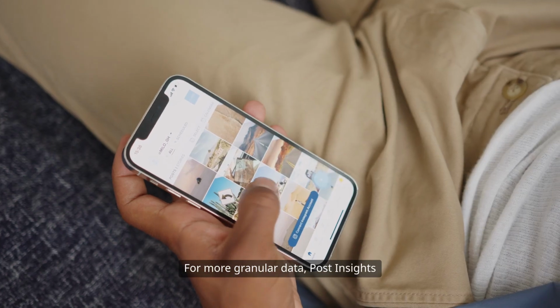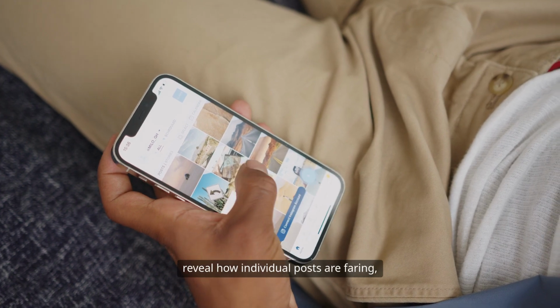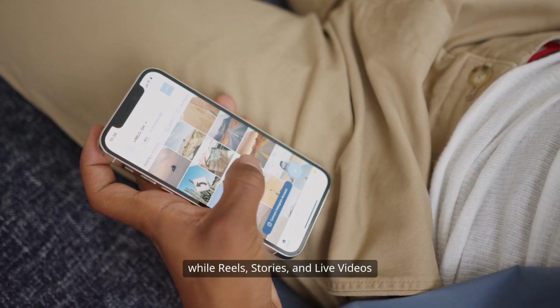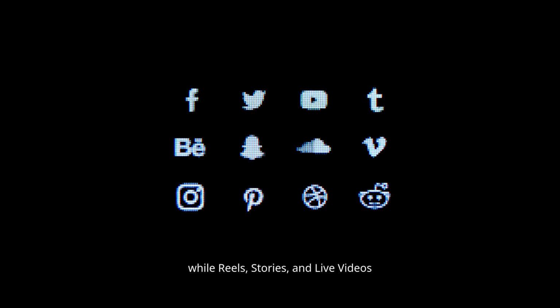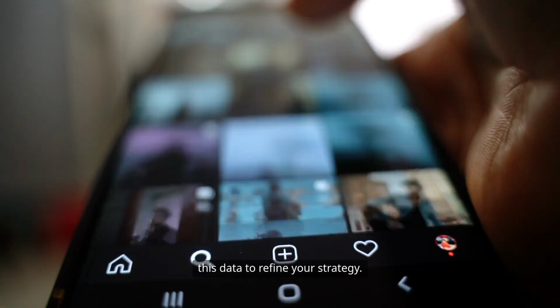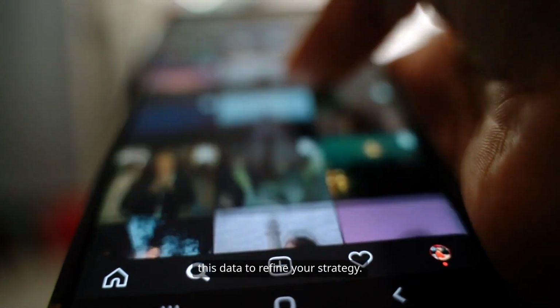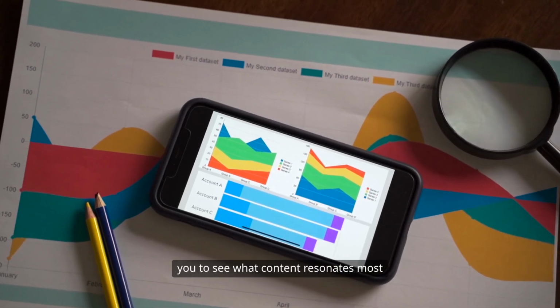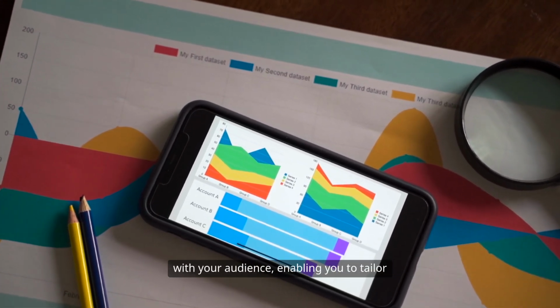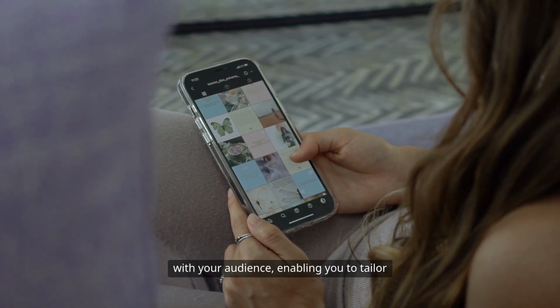For more granular data, Post Insights reveal how individual posts are faring, while Reels, Stories, and live videos each have their own set of insights. The real magic happens when you use this data to refine your strategy. Regularly reviewing Insights allows you to see what content resonates most with your audience, enabling you to tailor future posts